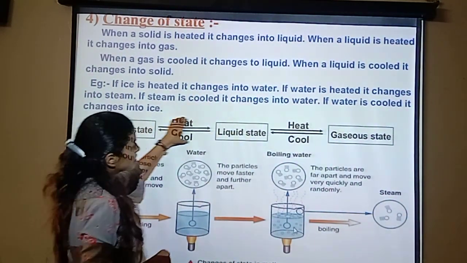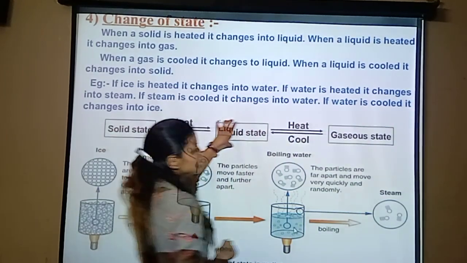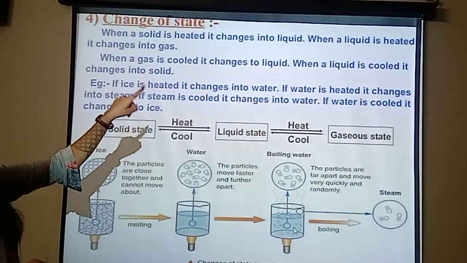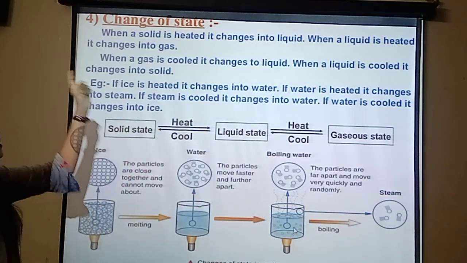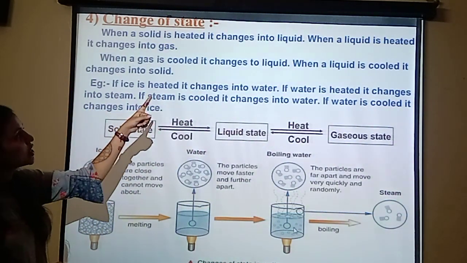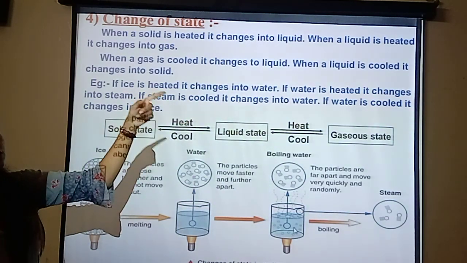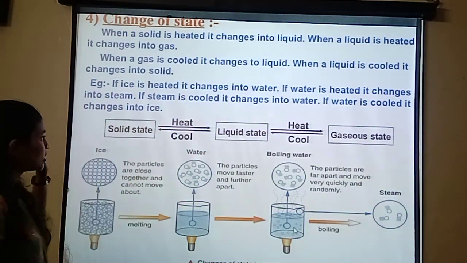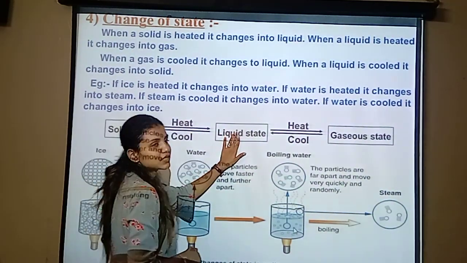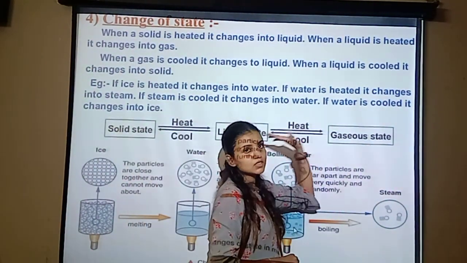This is a small equation, just to get to know. When a solid is heated, it changes into liquid. When liquid is heated, it changes into gas. When a gas is cooled, it changes to liquid. When liquid is cooled, it changes into solid. The example of the solid state is ice cubes, the liquid state is water, and here comes the steam.